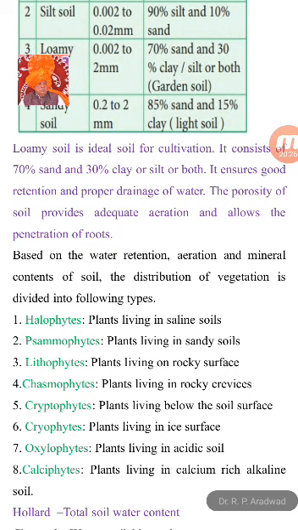These are the distributions of vegetation according to the types of soil present in that particular area: halophytes, psammophytes, lithophytes, chasmophytes, cryptophytes, cryophytes, oxylophytes, and calciphytes.